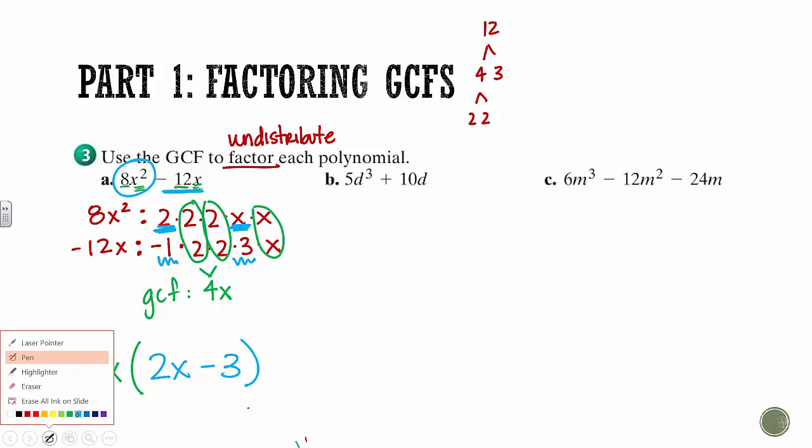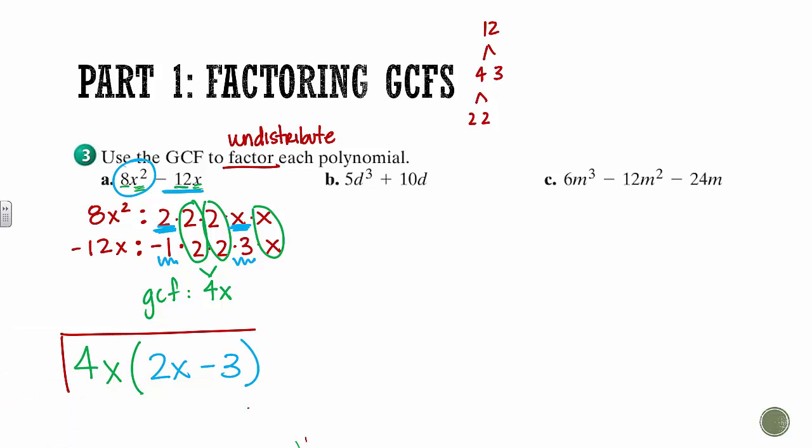And then double check your answer. Remember, we undistributed, so that means if I were to distribute this, I should end up with what I started with. And I do. So this, what's in the box right here, is the factored form of this polynomial right here. So let's try another one.